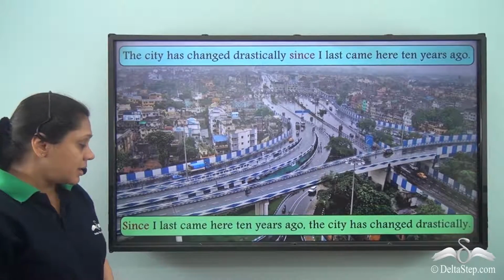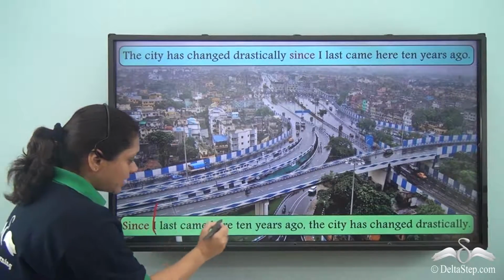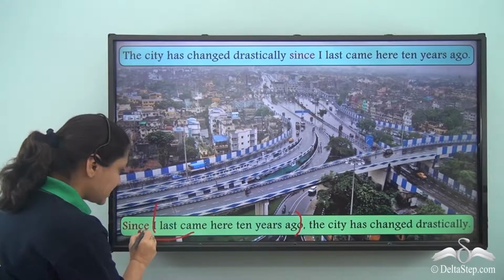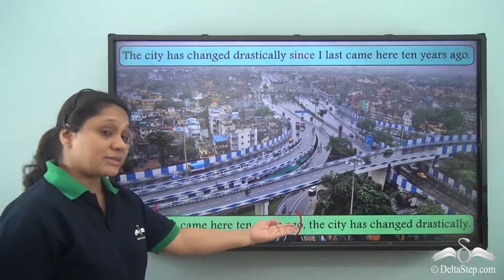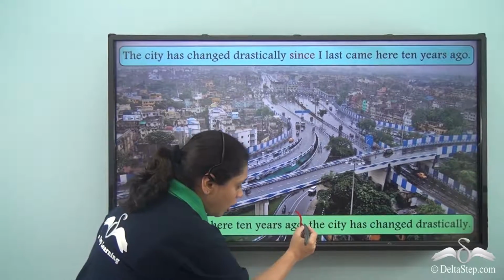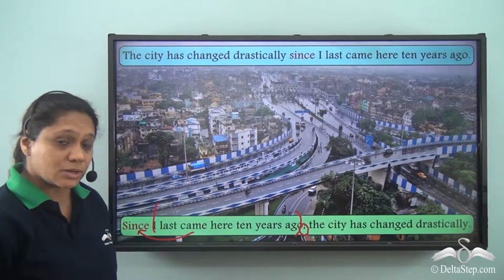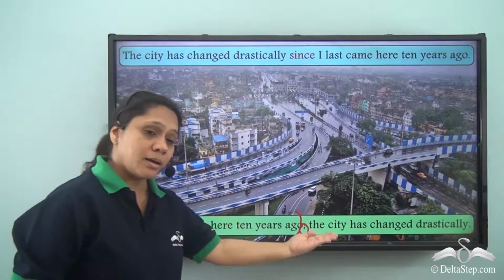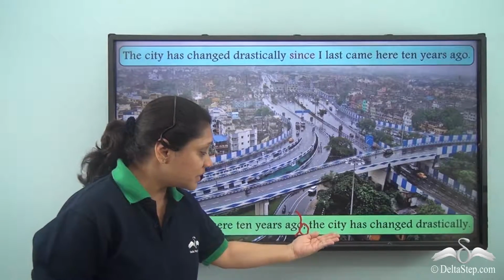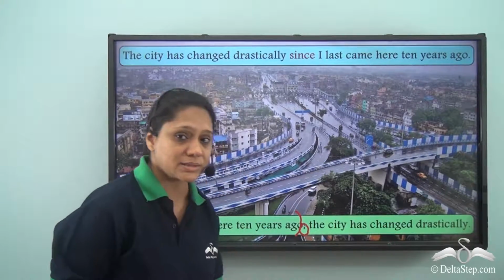As we see, the part which shows something has happened in the past is written immediately after since. And because we are writing since in the beginning, there will be a comma in the sentence followed by what has happened or the event or the action that has happened. The city has changed drastically.